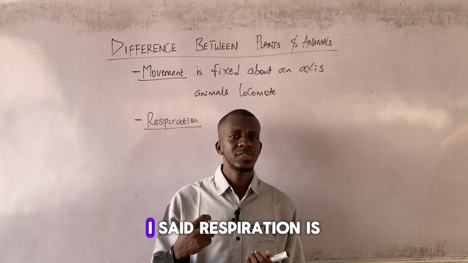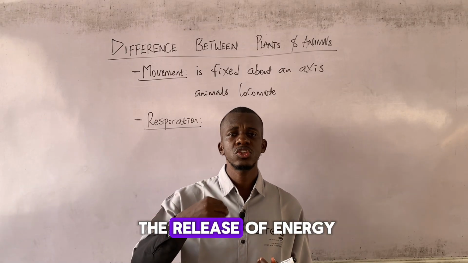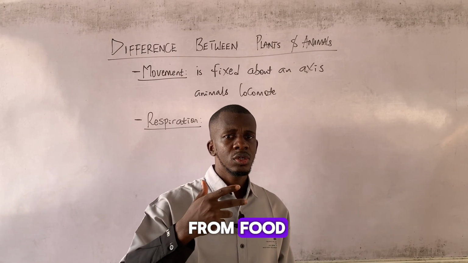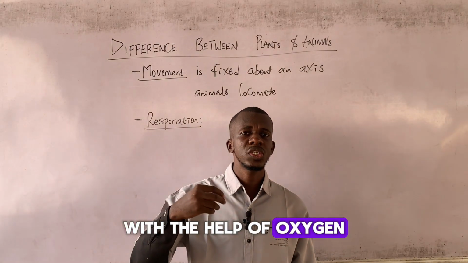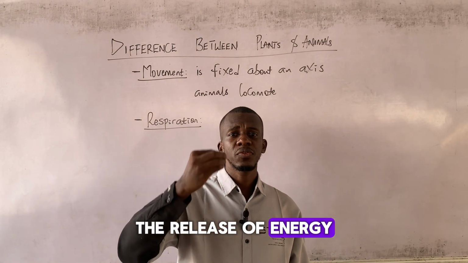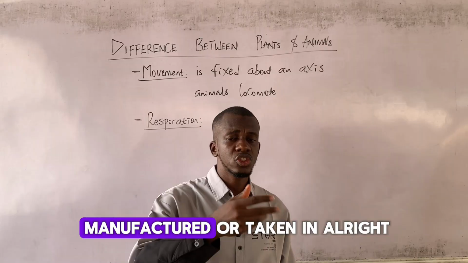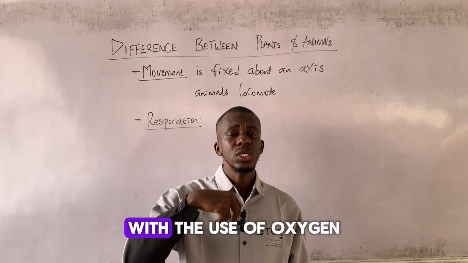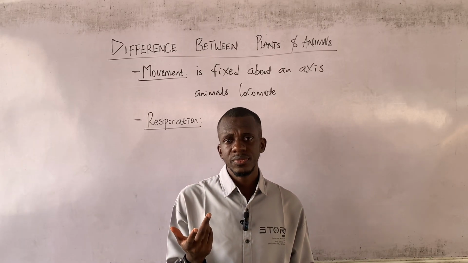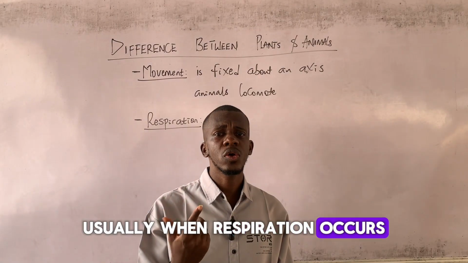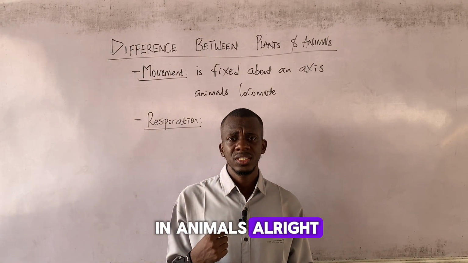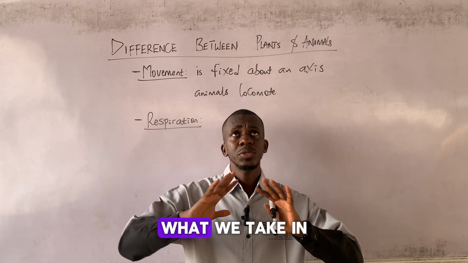Remember I said respiration is the release of energy from food, with the help of oxygen. The release of energy from food that has either been manufactured or taken in, with the use of oxygen.